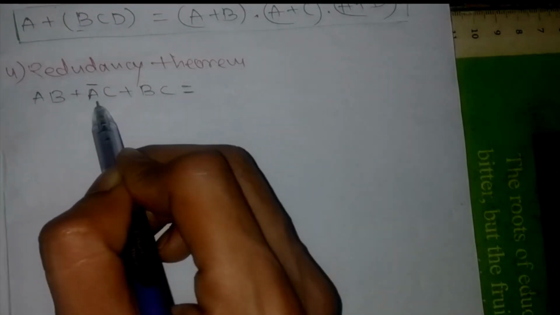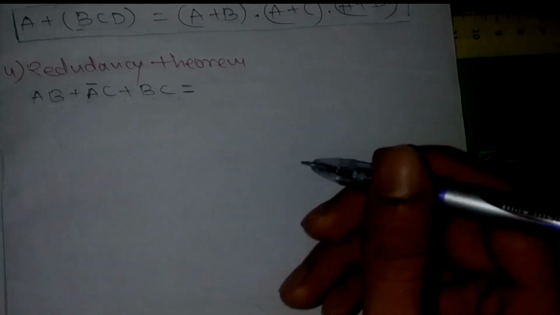So the next theorem we are going with is the redundancy theorem. By the name only we can know that redundancy is nothing but an extra thing that is coming into the expression. Okay, so here we go. The expression is given as AB plus A bar C plus BC. So how is the redundancy theorem applicable for this expression? You can see over here.